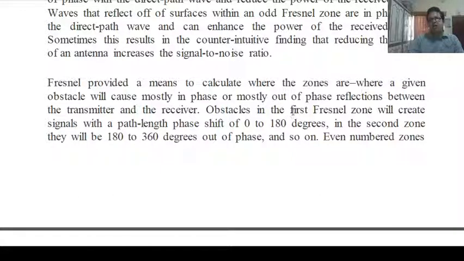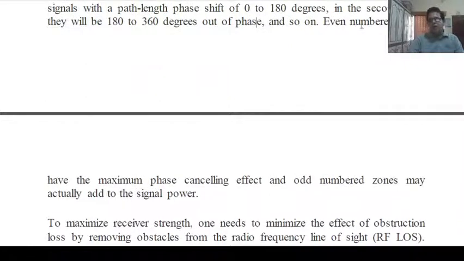Obstacles in the first Fresnel zone will create signals with path length phase shifts of 0 to 180 degrees. In the second zone, they will be 180 to 360 degrees out of phase. That means even numbered zones have the maximum phase cancelling effect.